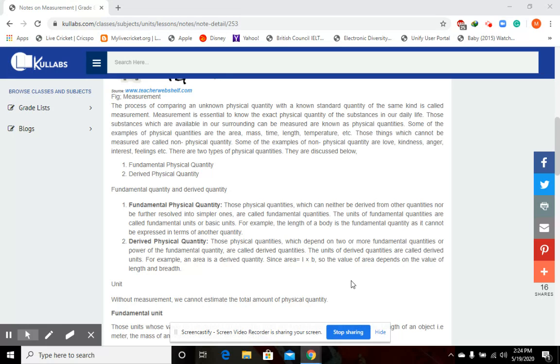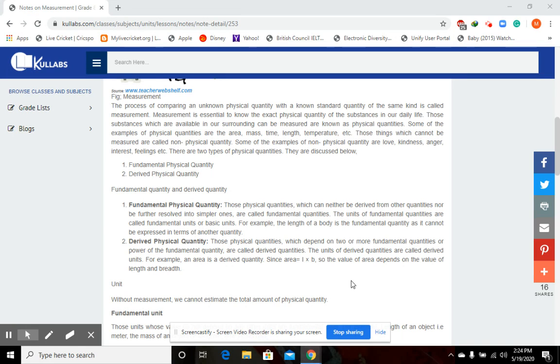The length of 1 meter will not vary from place to place. It remains the same everywhere. So if I compare my height with the length of the 1 meter scale, let us suppose my height is twice the length of the 1 meter scale. Then it means my height is 2 meters. Here I am comparing my unknown height with a known standard length, that is 1 meter. You got it? Okay. So, what is measurement? The process of comparing an unknown quantity with a known standard quantity of the same kind. Remember, of the same kind.